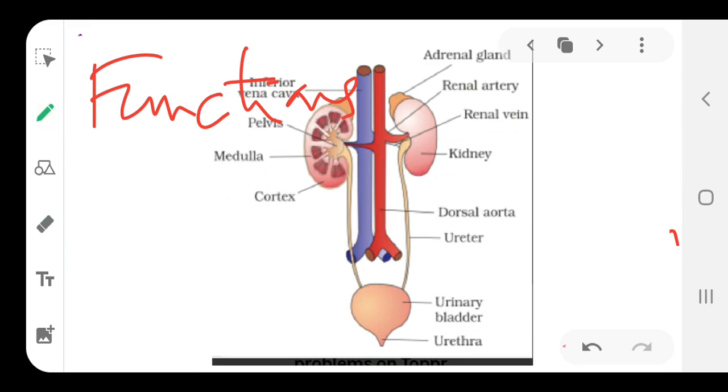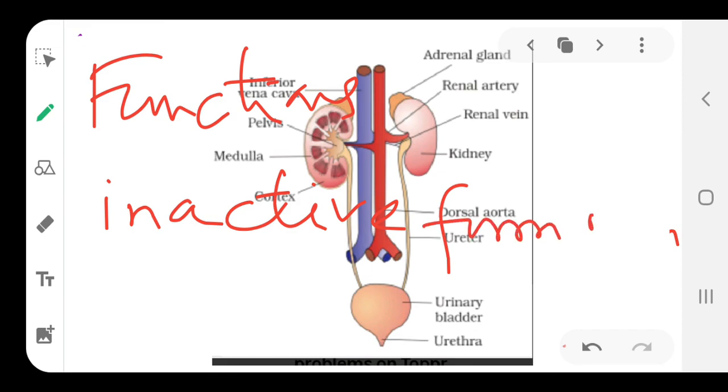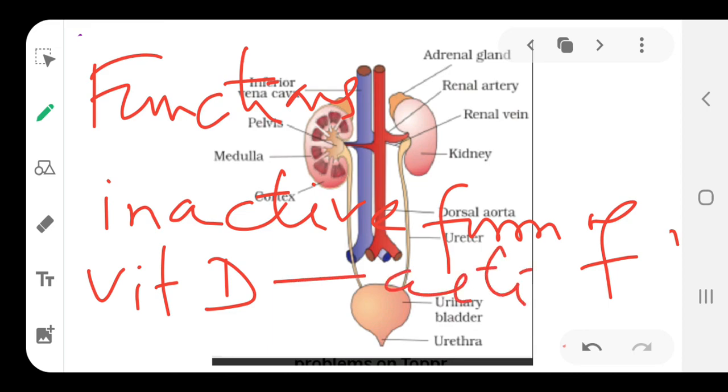Then the third function, one of the important parts, is conversion of the inactive form of vitamin D. Check it out. Conversion of the inactive form of vitamin D to the active form. Okay, to the active form. So, these are some of the main functions of the kidneys.